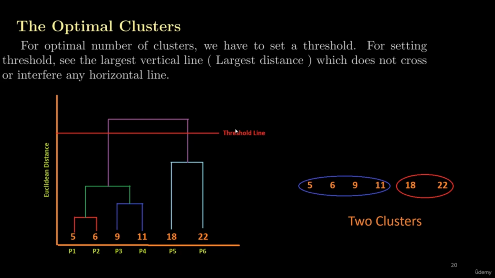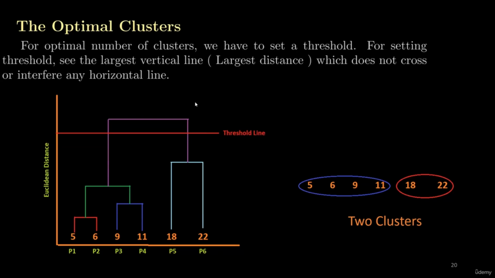Now the question is: is that the only possible solution, or is there any possibility of having more than two clusters? So let's see it again very carefully. If I look at this vertical line, at this point it is further subdivided into two vertical lines. So I may select these two data points, 5 and 6, as one cluster, these two data points as a second cluster, and these two data points as a third cluster. So there is another possibility that from this dendrogram, we can also select three clusters.